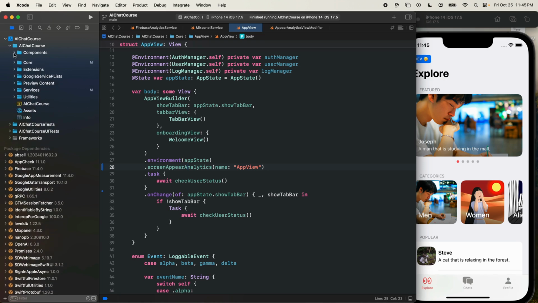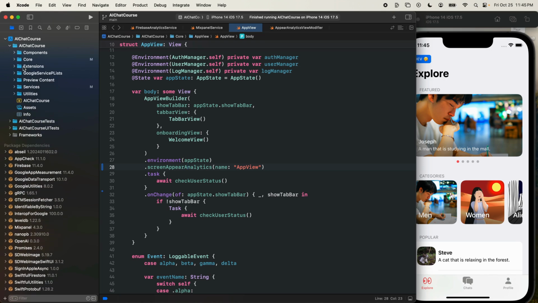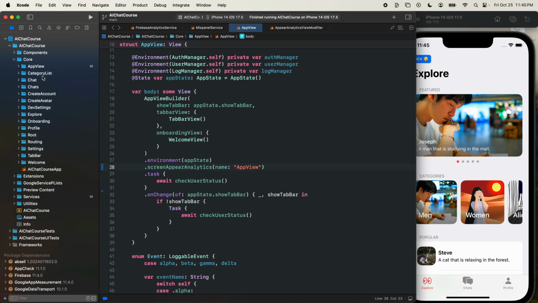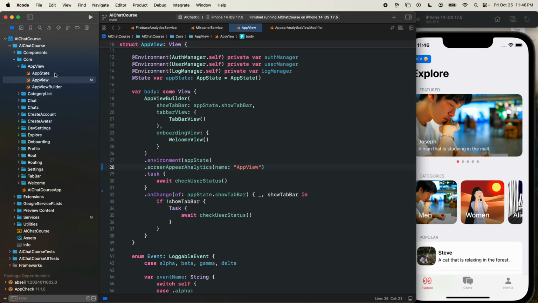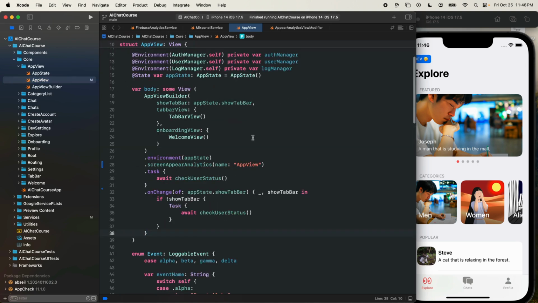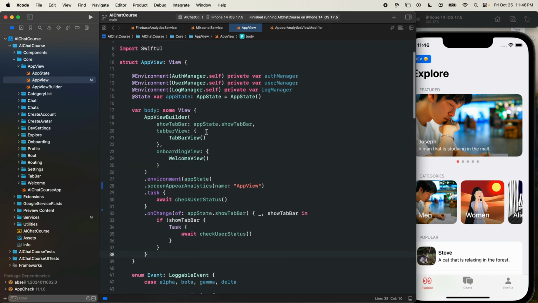What we're going to do is all of our analytics are going to be in all of our views. So in our core section here, and over the next couple videos, however fast we can get it done, we're just going to run through all of these folders and tag them up. We're going to start at the top here with our app view, and we don't really have that much to tag in this screen.